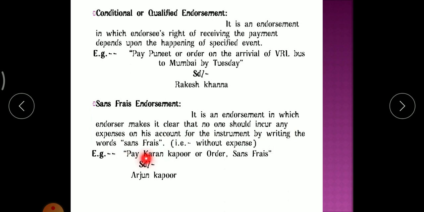Example is given: Pay Karan Kapoor or order, sans frais. He will put his signature, and Arjun Kapoor means the endorser's name. So here the endorser is Arjun Kapoor and the endorsee is Karan Kapoor. Whenever this phrase is written, the endorser is making it clear that no one should incur any expenses on his account for the instrument by writing the words sans frais. Clear? That's called a sans frais instrument or endorsement. Clear?